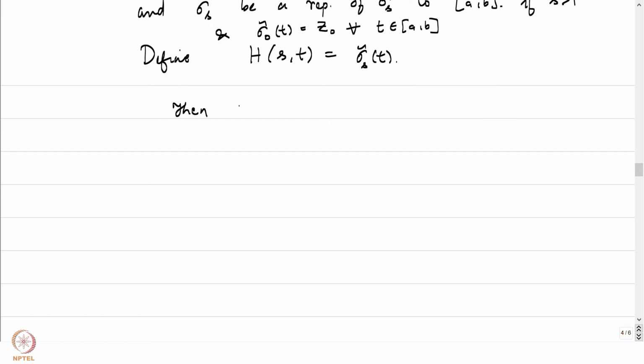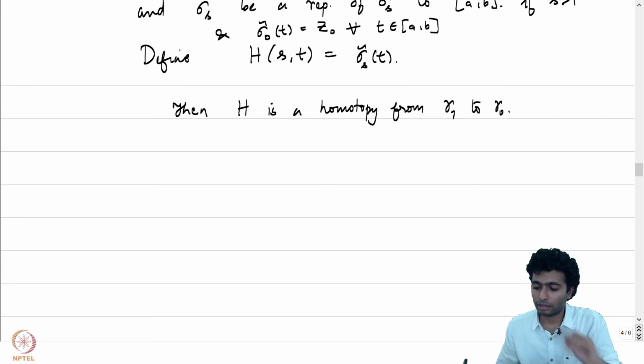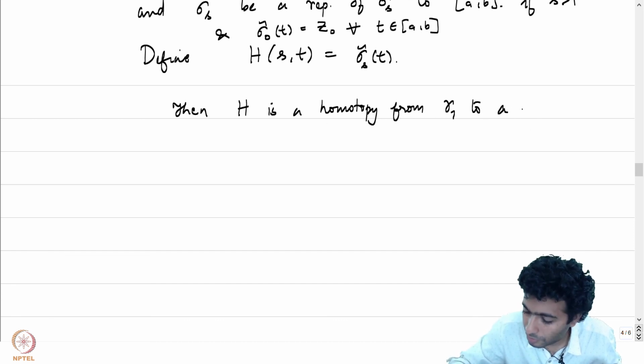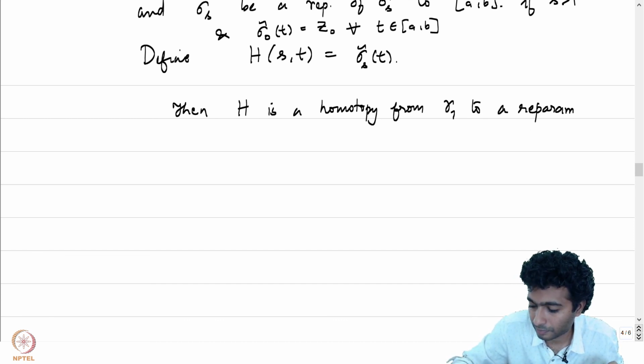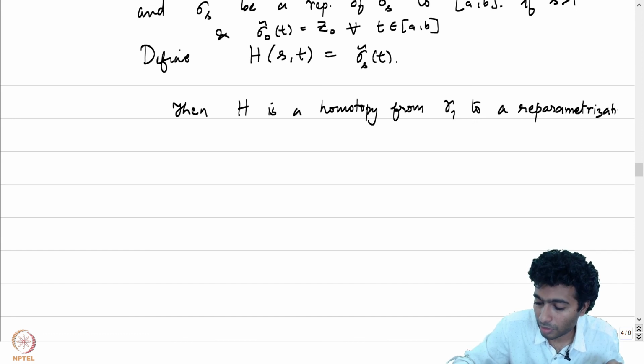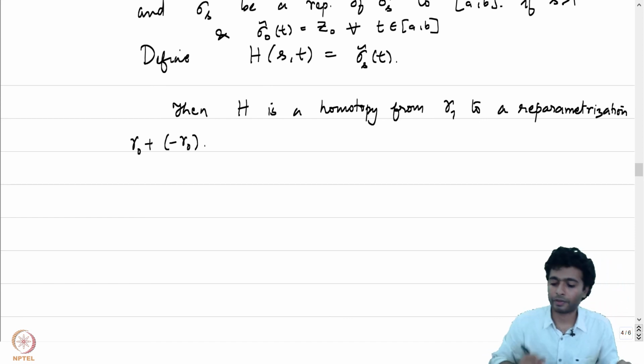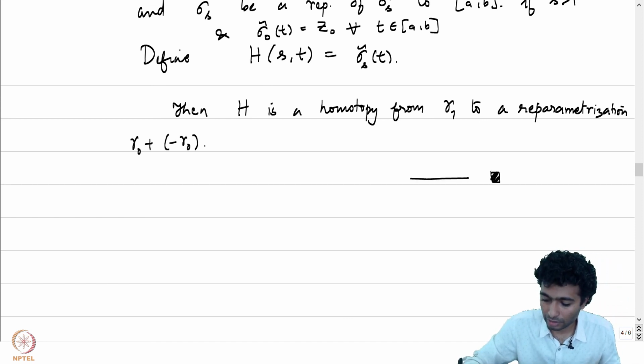Then H is a homotopy. Okay, the homotopy is actually from gamma 1 to gamma 0. Notice that h of 0 comma t is actually gamma 1 of t, and that h of 1 comma t is actually a reparameterization. I'm a bit casual here. H of 1 comma t is going to be a reparameterization of gamma 0 plus minus of gamma 0. And with that, we have established this property.